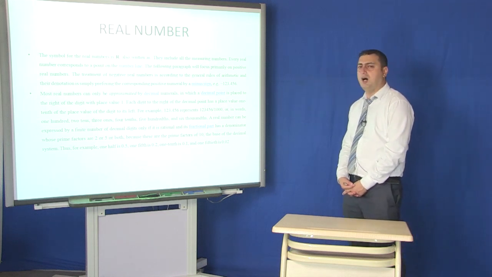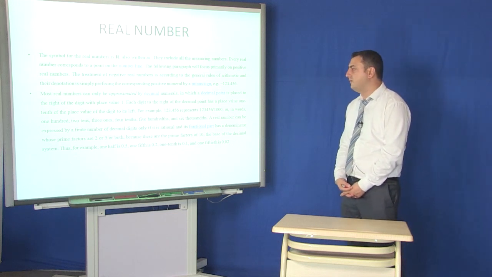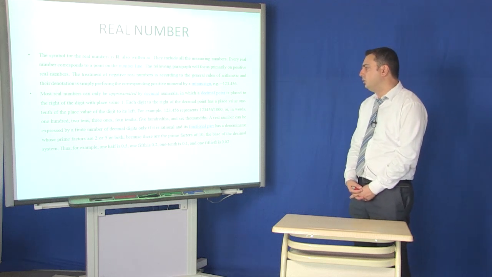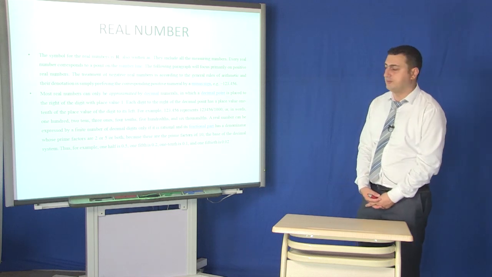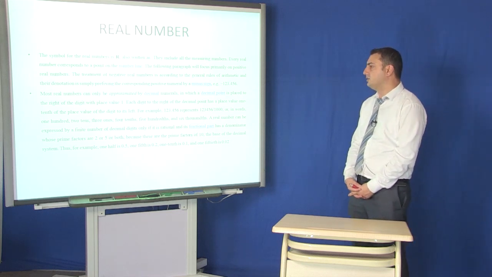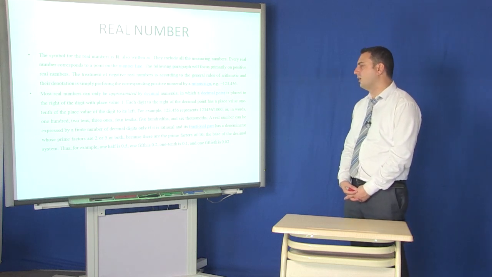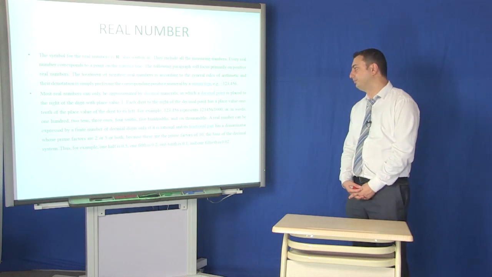For example, 123.456 represents 1 hundred, 2 tens, 3 ones, 4 tenths, 5 hundredths, and 6 thousandths.